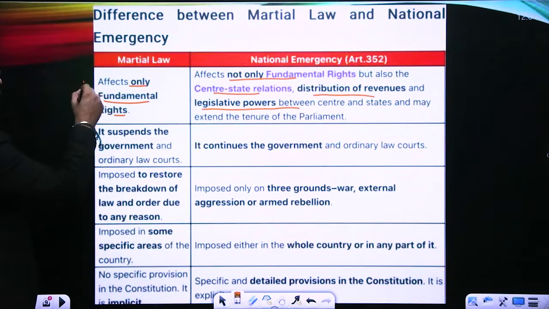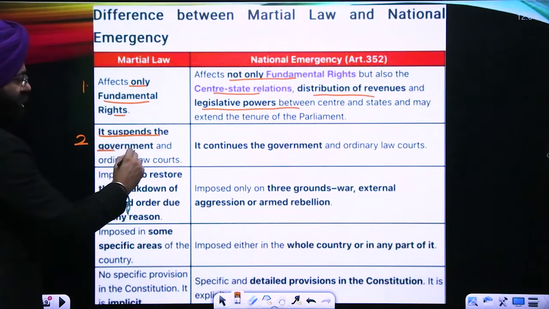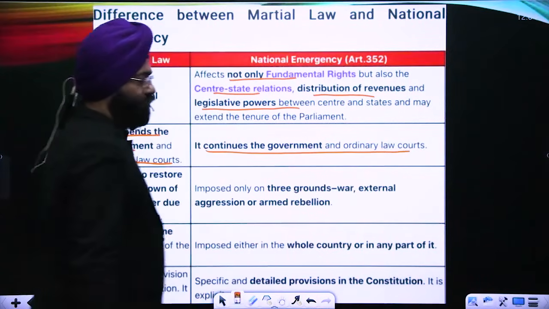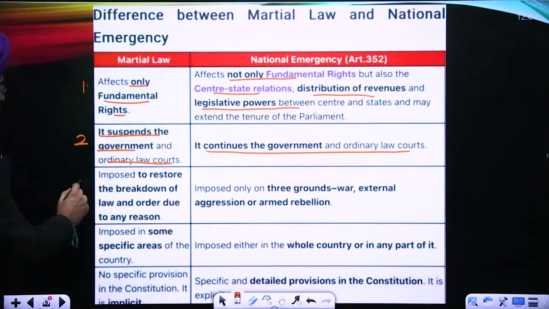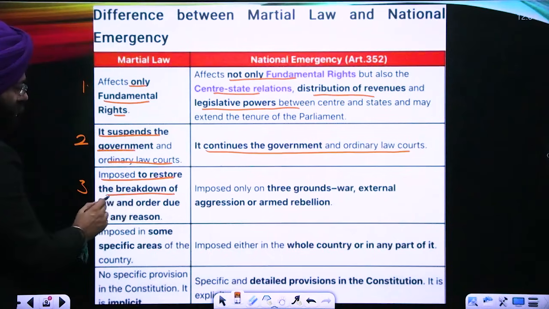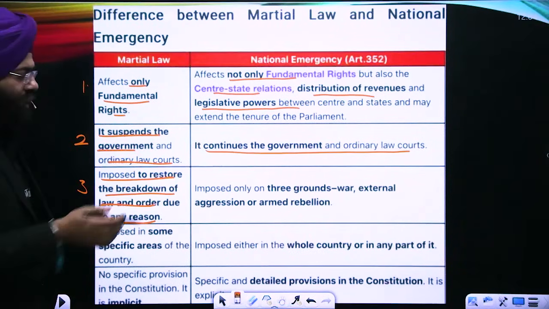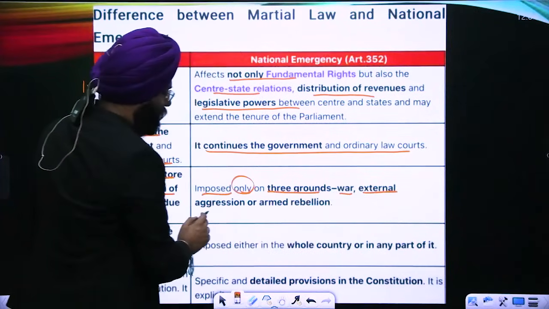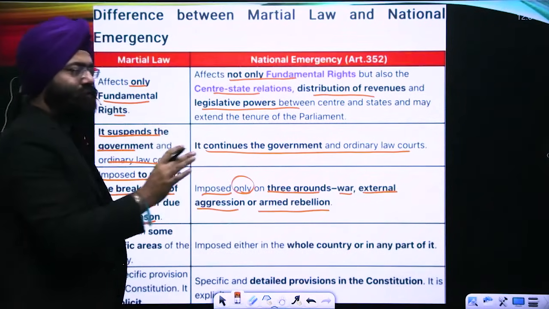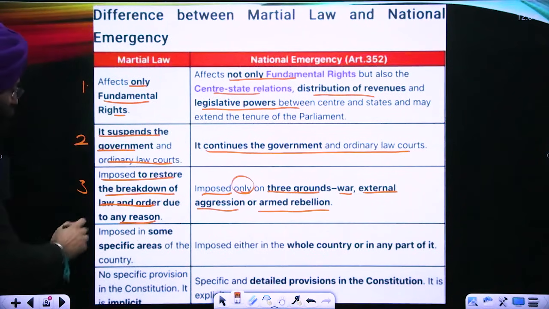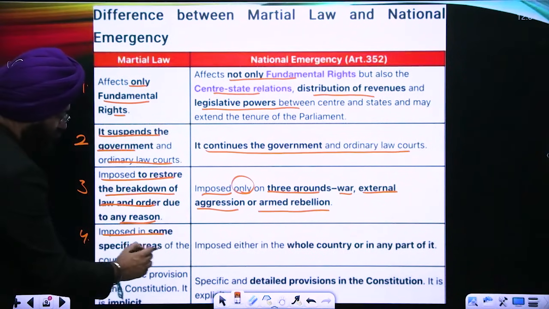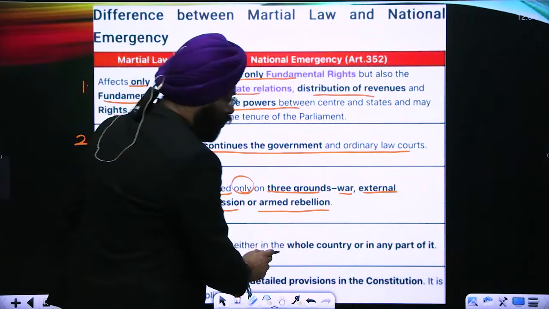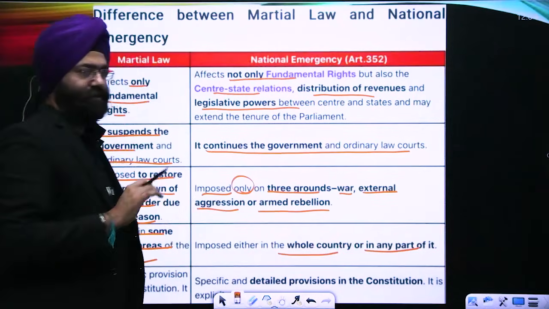Second, martial law suspends the government and the ordinary law courts, whereas in a national emergency the government and the ordinary law courts continue. Third, martial law is imposed to restore the breakdown of law and order due to any reason. On the other hand, national emergency is imposed only on three grounds: war, external aggression, or armed rebellion. Fourth, martial law is imposed in specific areas of a country, while national emergency can be imposed in the whole country or any part of it.